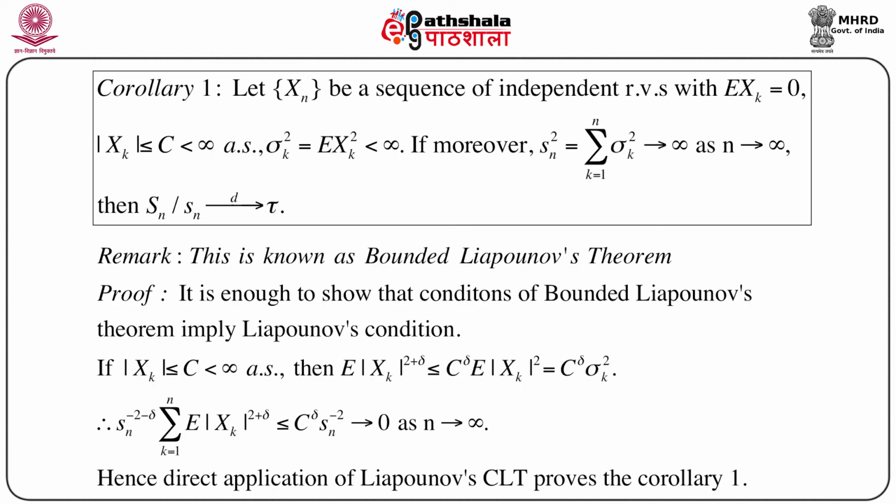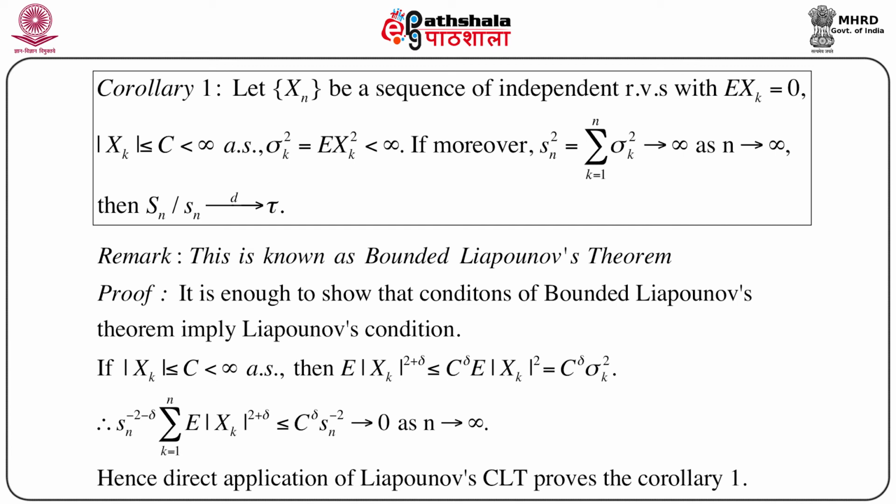Now, as a corollary, we can immediately have one corollary which says that if Xn is a sequence of independent random variables such that expectation of Xk equals 0 and modulus of Xk less than or equal to c less than infinity almost surely, that means Xk is a bounded random variable, and sigma k square equals expectation of Xk square, which is less than infinity. If along with this Sn square equals summation sigma k square, k equals 1 to n, goes to infinity as n goes to infinity, then capital Sn by small sn goes to a standard normal distribution in distribution.